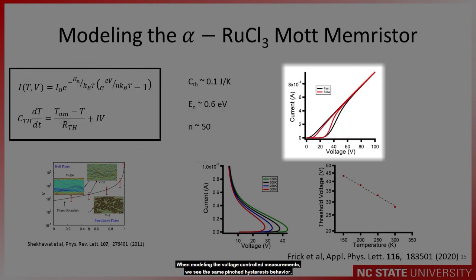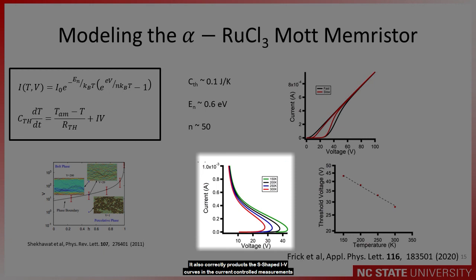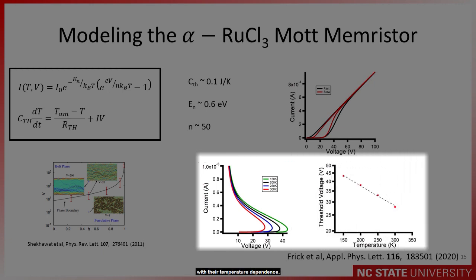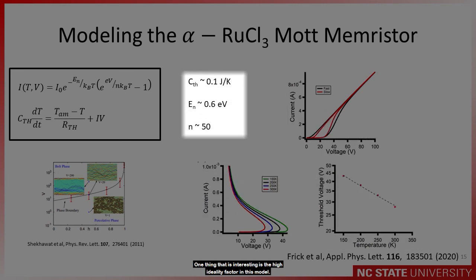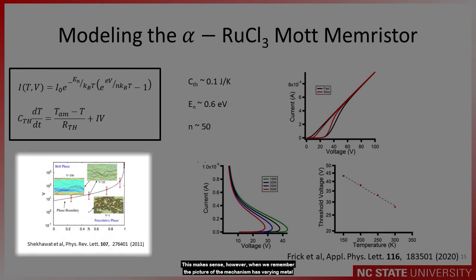When modeling the voltage-controlled measurements, we see the same pinched hysteresis behavior, which increases with faster simulated sweep rates. It also correctly predicts the S-shaped IV curves in the current-controlled measurements with their temperature dependence. One thing that is interesting is the high ideality factor in this model. This makes sense, however, when we remember that the picture for this mechanism is varying metal domains near the interface, so we have a series of non-ideal diode interfaces between the two contacts.